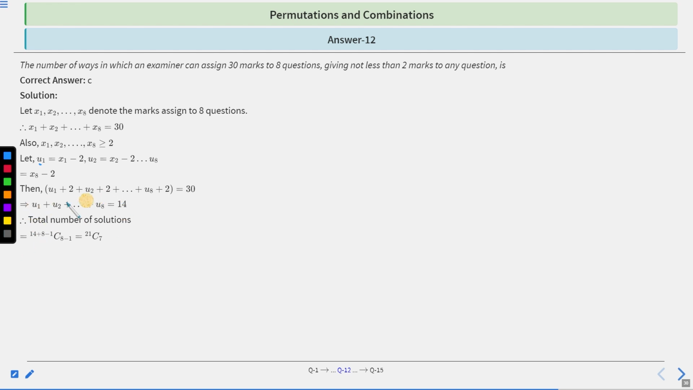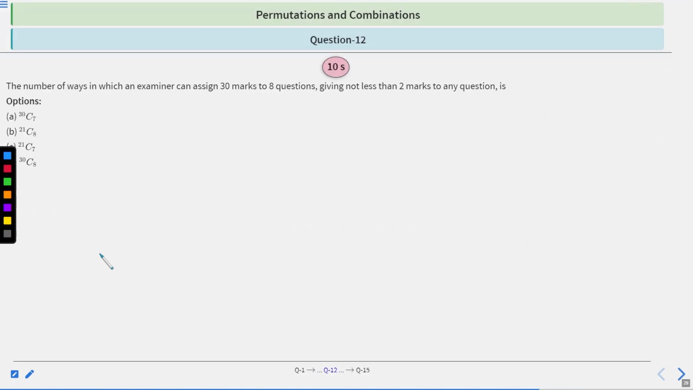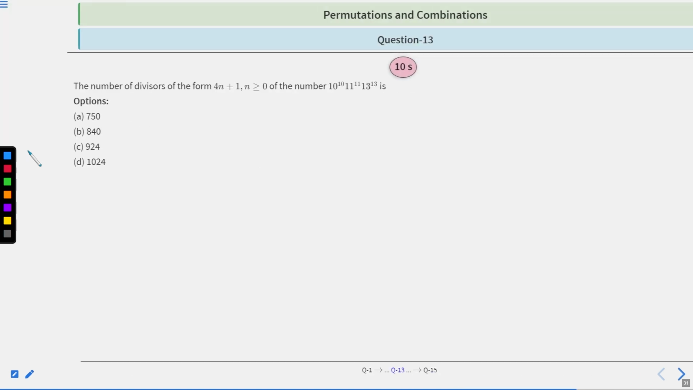Now the number of solutions of this is, we know that n plus r minus 1 C r minus 1, which is 14 plus 8 minus 1 C 8 minus 1, which is 21 C 7. Clear? So I think the answer is C, 21 C 7, right? Now let's move to the next question.